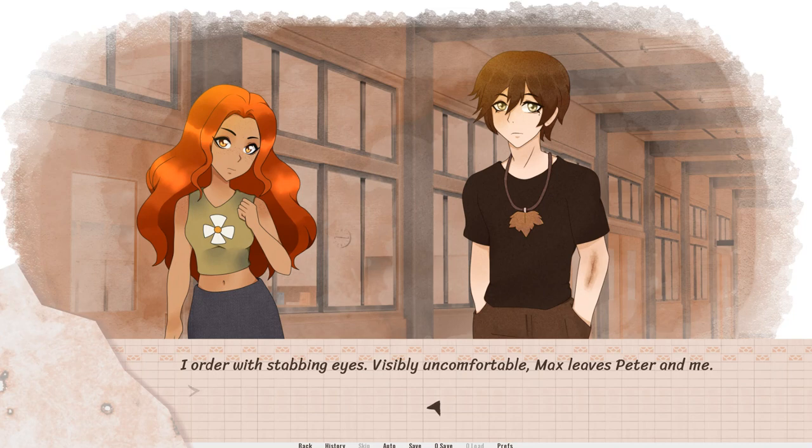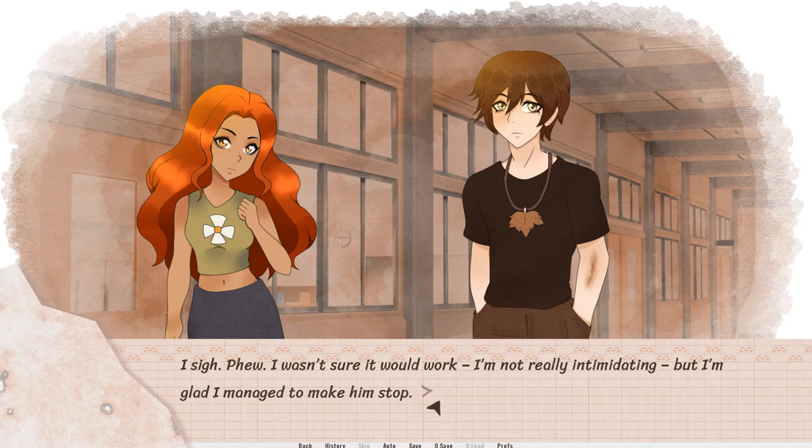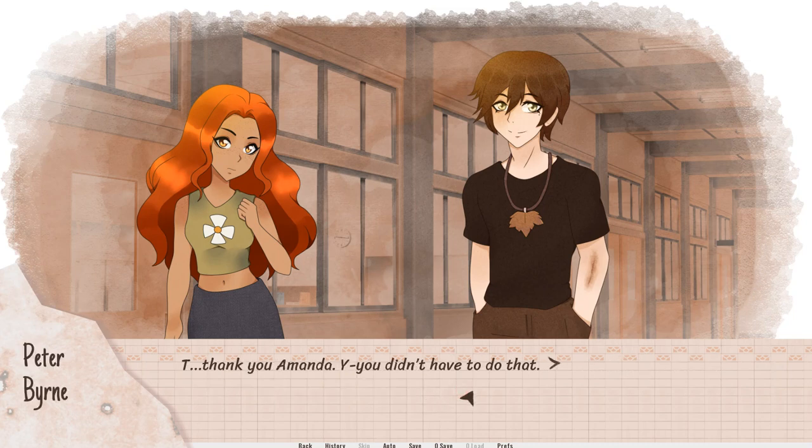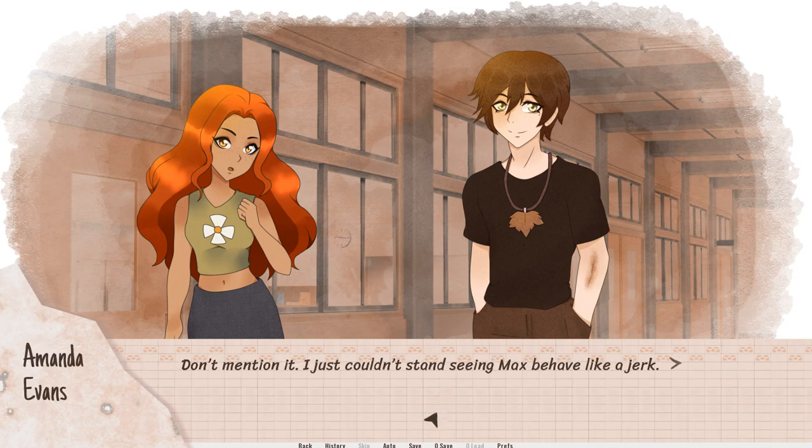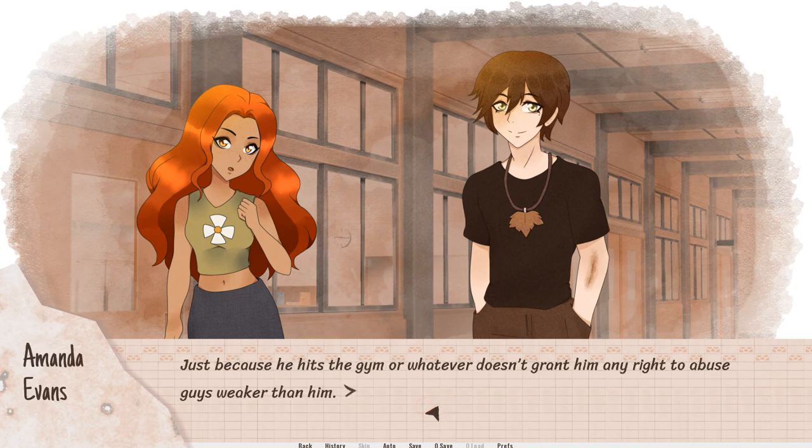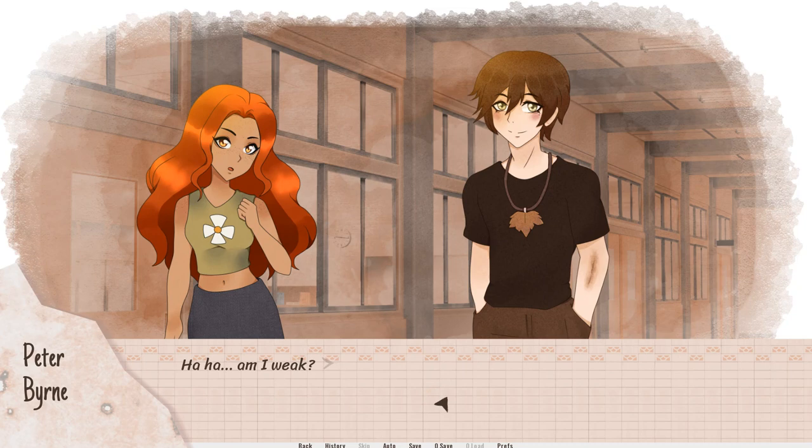Visibly uncomfortable, Max leaves Peter and me. I sigh. Phew, I wasn't sure it would work. I'm not really intimidating, but I'm glad I managed to make him stop. Thank you, Amanda. You didn't have to do that. Don't mention it. I just couldn't see Max behaving like a jerk. Just because he hits our gym or whatever doesn't grant him the right to abuse guys weaker than him. Am I weak? Oh, don't be self-conscious. You know what I meant.